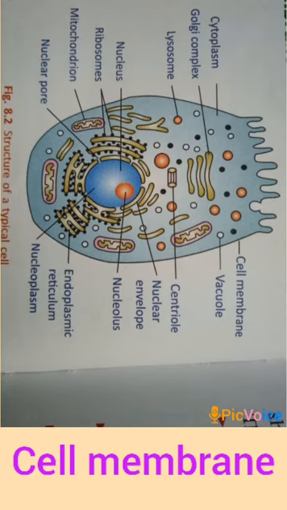It is living, elastic, and porous. Porous means there are small pores or holes, and it is made up of proteins and lipids. Lipids are a kind of fats. So the functions of the cell membrane are that it provides protection to the cell, it gives shape and rigidity to the cell. Rigidity means hardness to the cell. It regulates the movement of substances in and out of the cell.